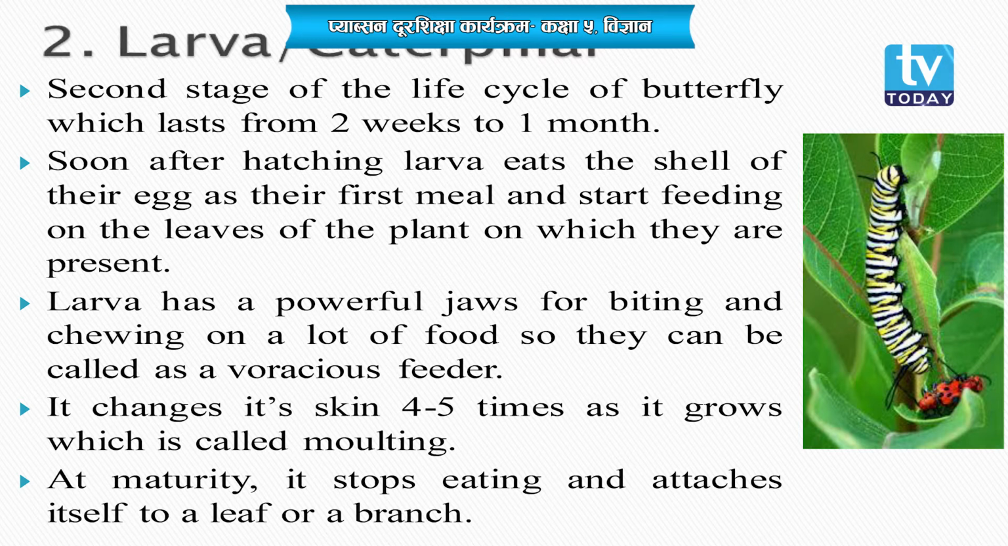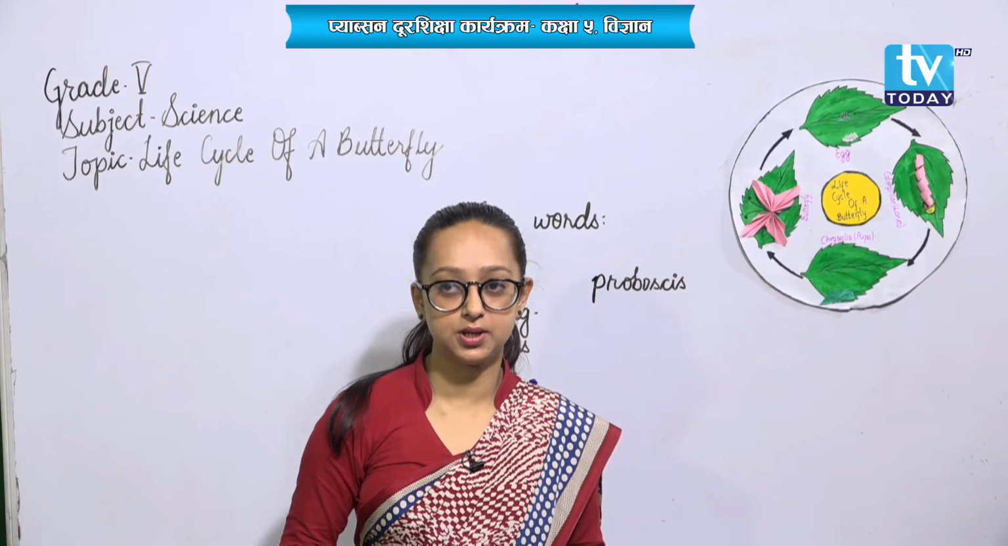Now, finally, at maturity, whenever they are getting matured, they stop eating and attach themselves to a leaf or a branch. As they are growing up, they stop feeding. They stop feeding and they attach themselves to a branch or a leaf. They hang themselves on a leaf, or a branch as well.